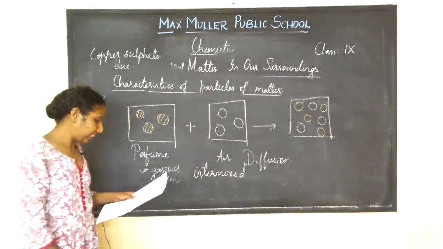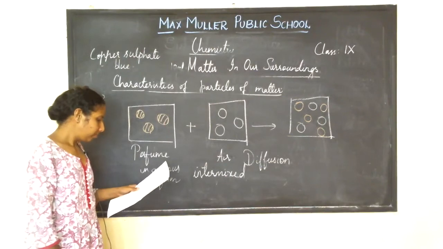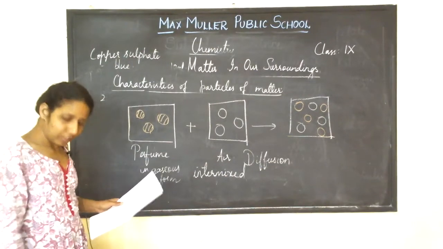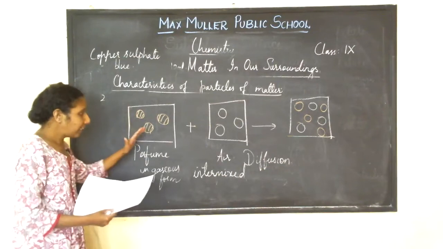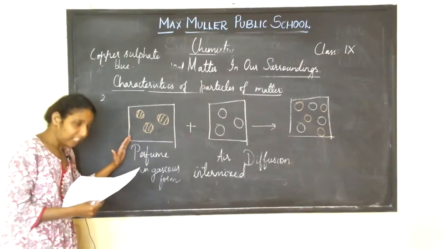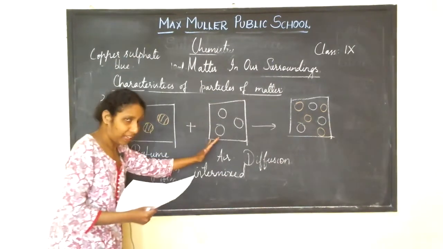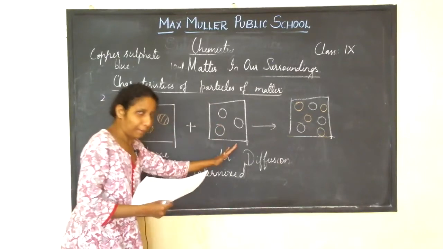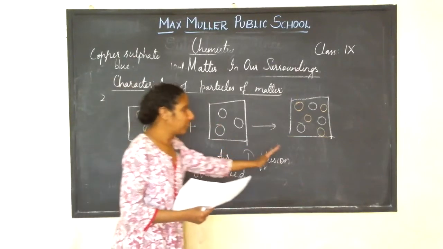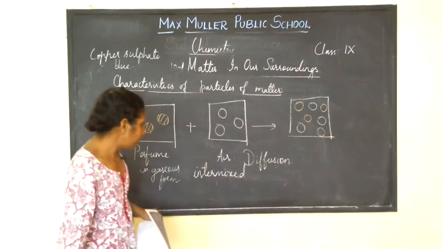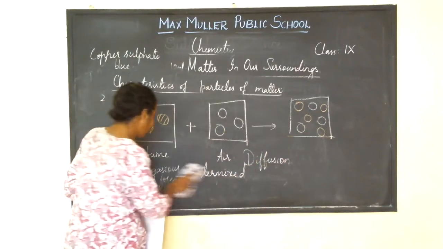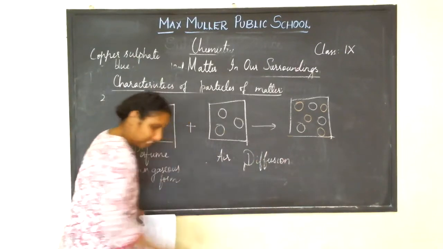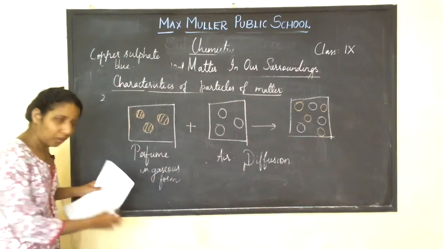How do you define diffusion then? The particles of one matter intermix with the particles of another matter. This process is called diffusion. The particles of, write down this.